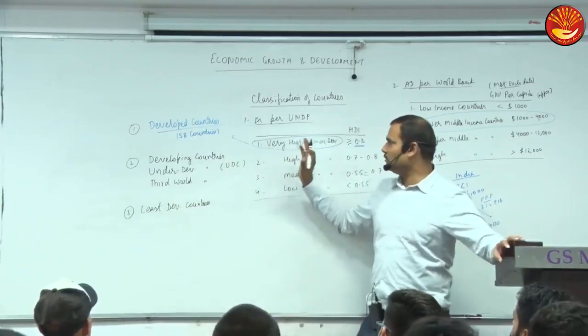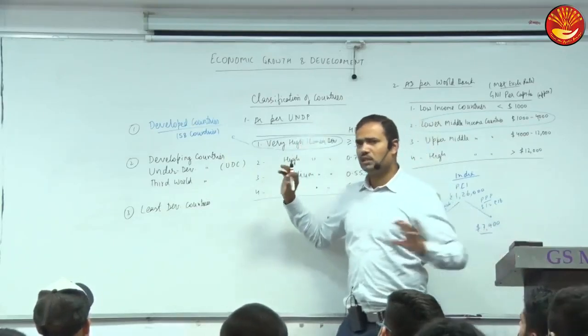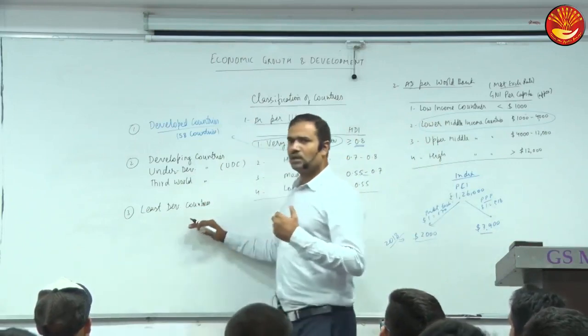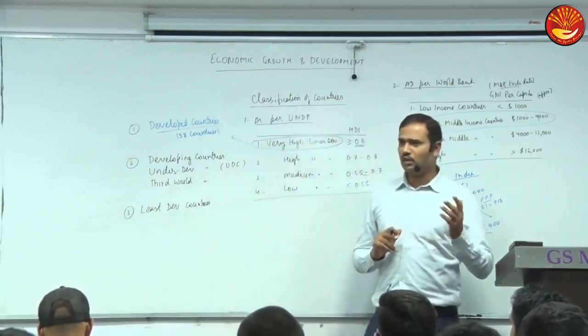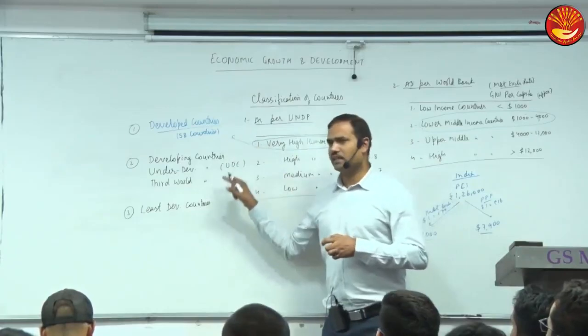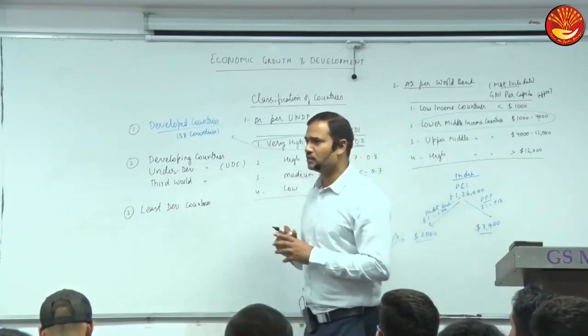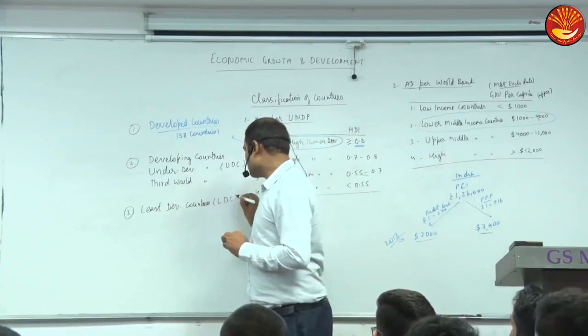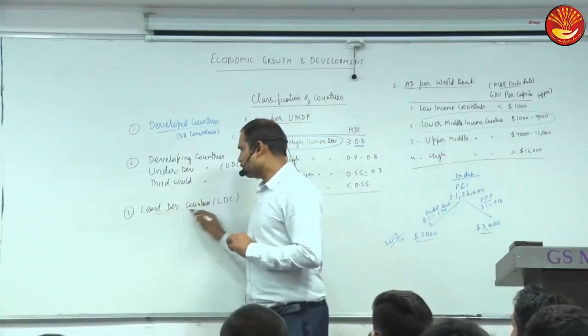Now, overall, when we say global level, this is the practical or general classification. So in IMF, WTO, World Bank, etc., countries are classified in these categories, and there are different norms for different countries. For LDCs, least developed countries, there are different norms.